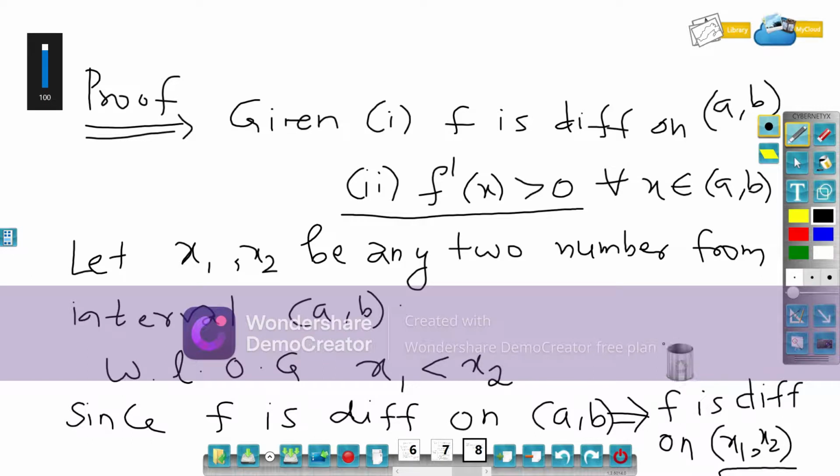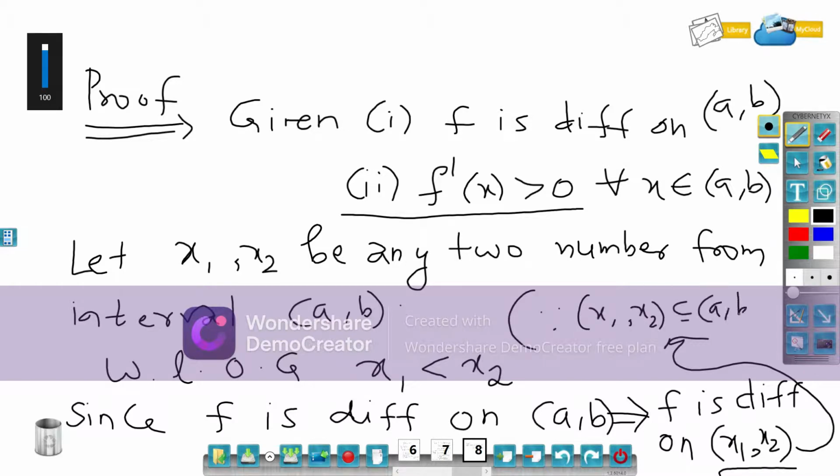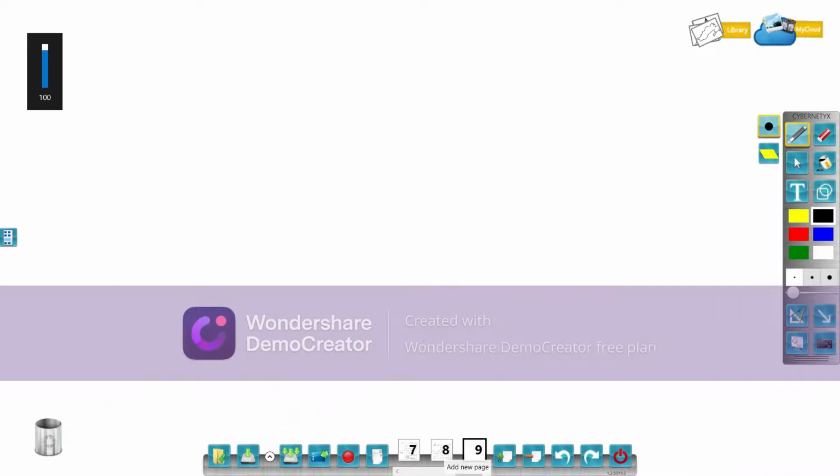If you want, I can write here: since (x1, x2) is a subset of (a, b), and f is differentiable on the larger domain (a, b), then it must be differentiable on the subset.